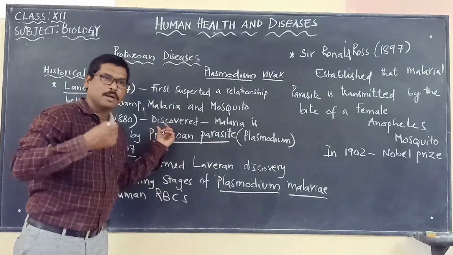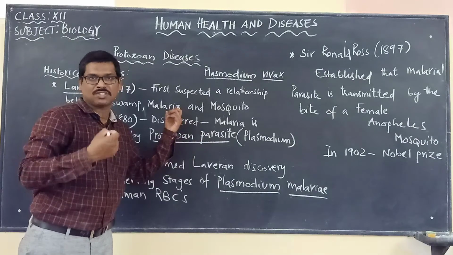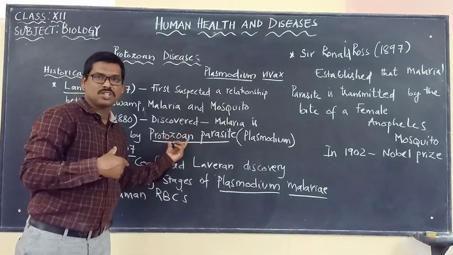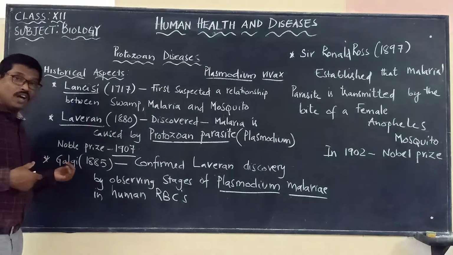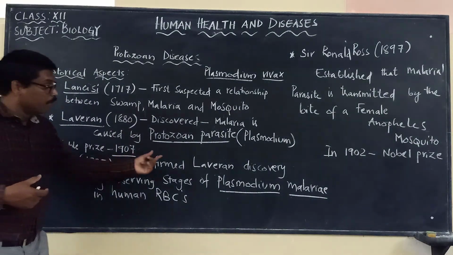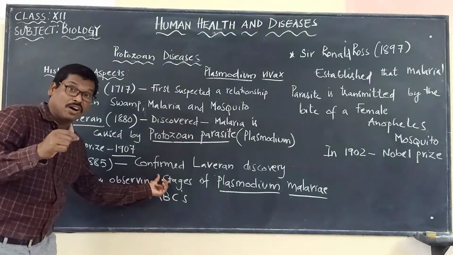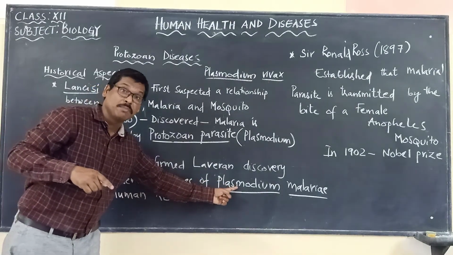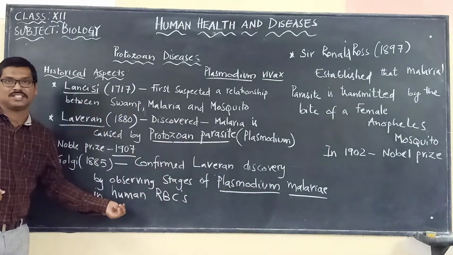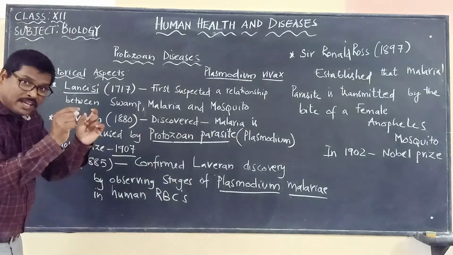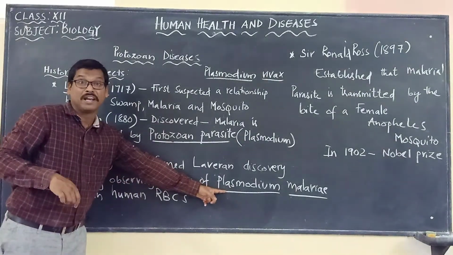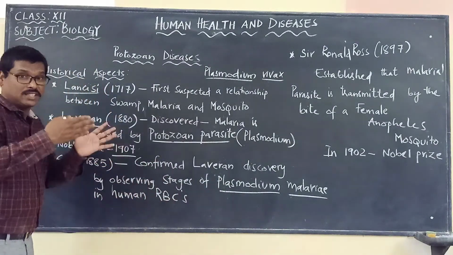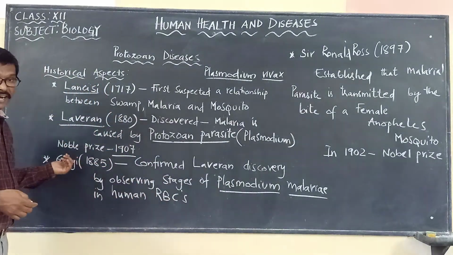Laveran discovered that a protozoan parasite is the one which is causing malaria. The protozoan is what? Plasmodium, he said. So it was confirmed by whom? Golgi, in the year 1885, by discovering the stages of Plasmodium malariae in human RBCs. When he was going through the RBCs, he identified how it crosses different stages and develops.